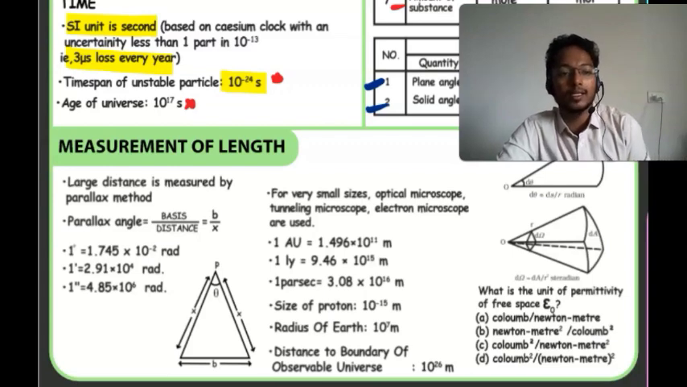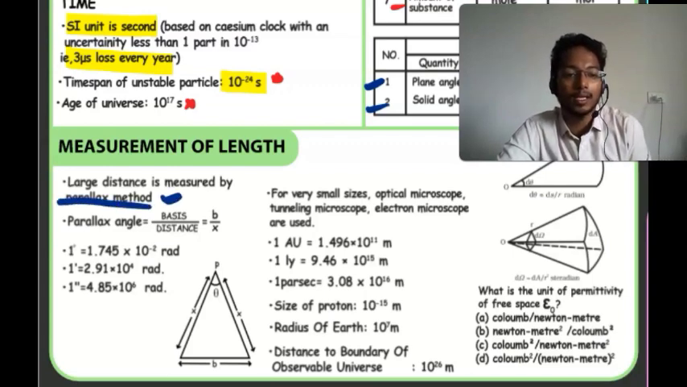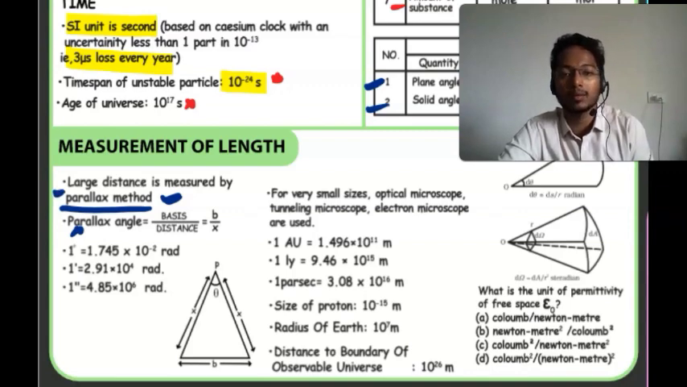Like this, large distance is measured by the parallax method. Parallax is a unit of distance. This you need to memorize. Parallax is based upon distance. Then it's not important, only remember what parallax is. Parallax is measured in length. This much question will come, so all of this is not important.